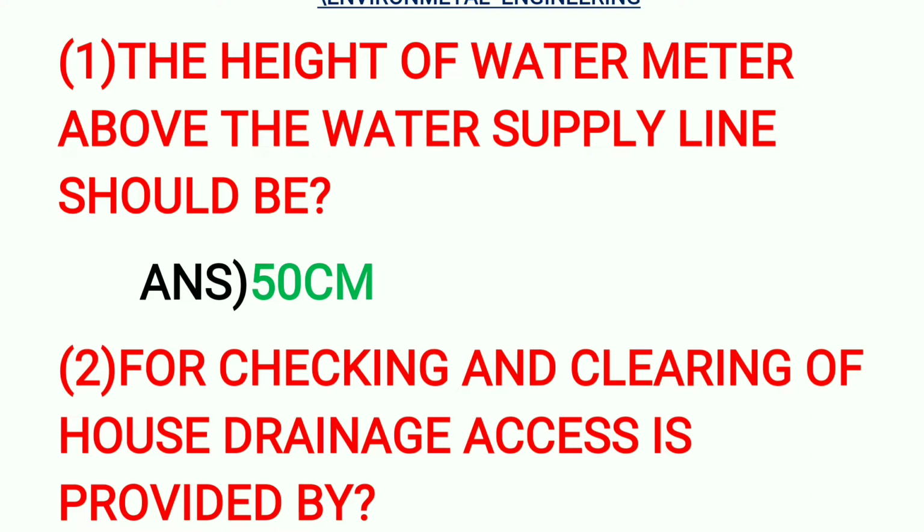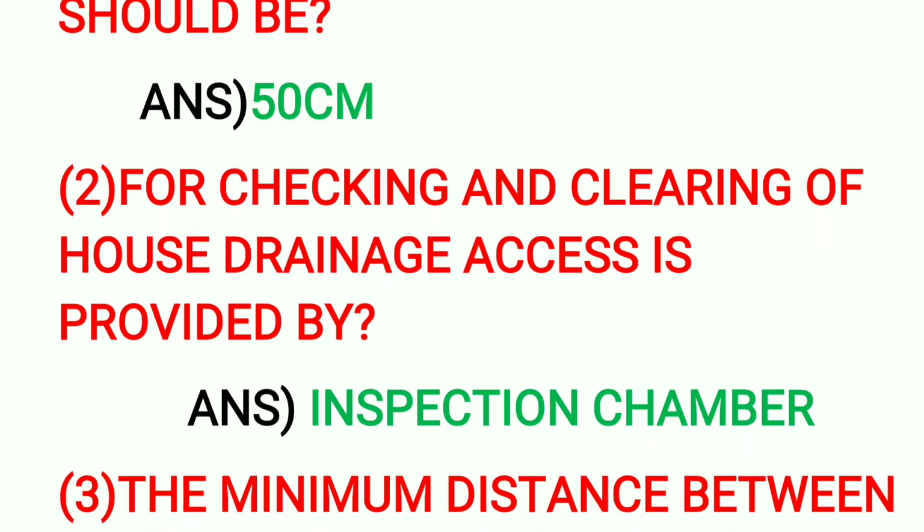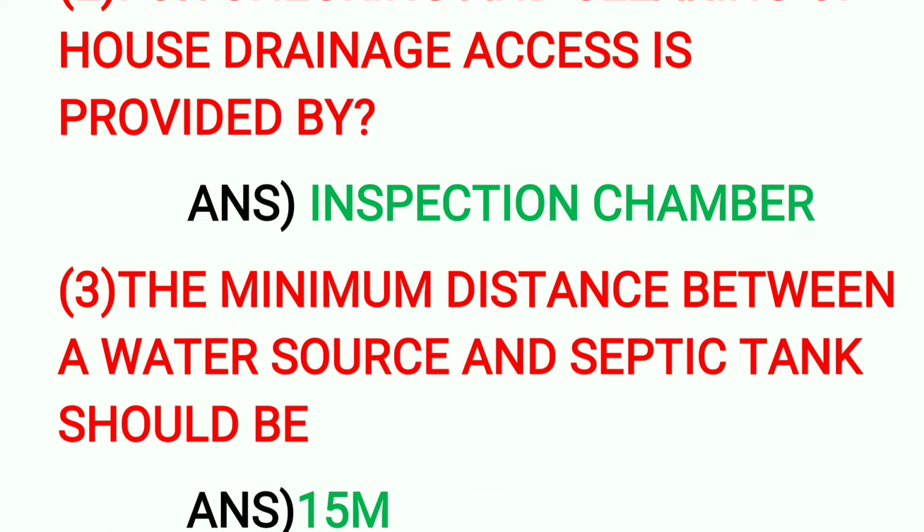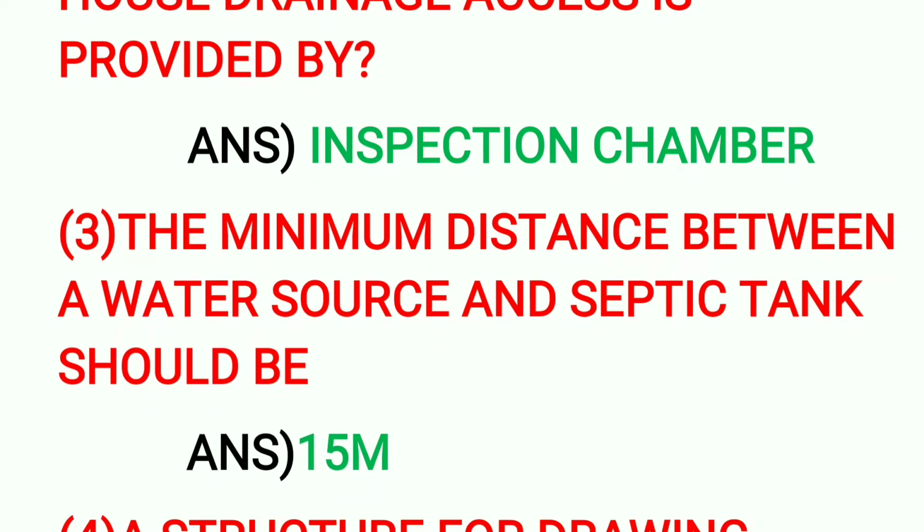The second question: for checking and clearing of house drainage, access is provided by, answer, inspection chamber. This inspection chamber is used for checking passage for house drainage. Otherwise, for sewer it is a manhole. The next question, third question: the minimum distance between a water source and septic tank should